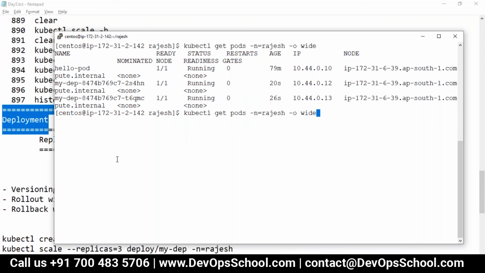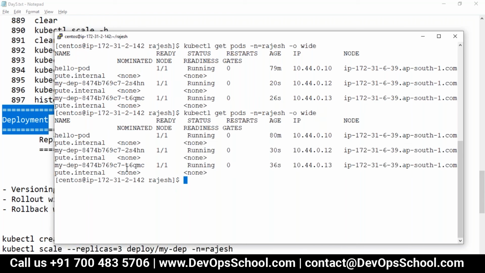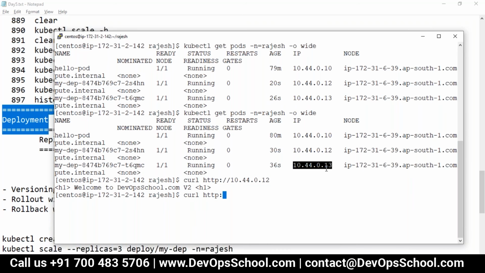So can we do one thing? Can we check the IP address? Can we check the software now, whether it got deployed or not? Curl HTTP. See here, this got the new software now, v2. This one also got the new software now, v2.